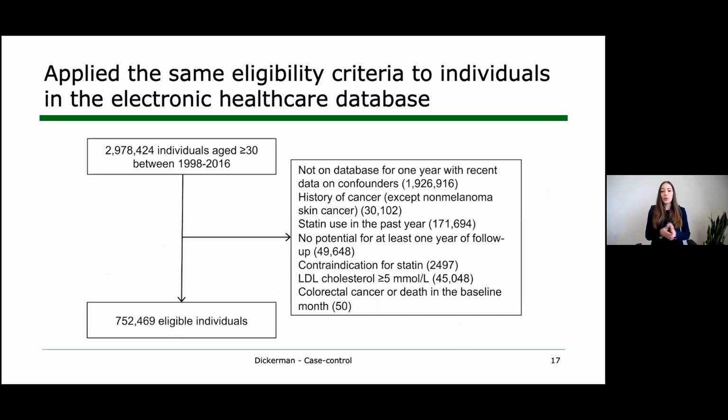And so I said that our goal was to mirror each protocol component of the target trial as closely as possible, just making modifications where we need to accommodate the fact that we're using observational data. For example, here we applied all of the same eligibility criteria to people in the EHR database, plus to assess baseline confounders, we also required that certain lab and lifestyle factors were measured within a certain amount of time before baseline. And this left us with approximately 750,000 people eligible for the analysis.